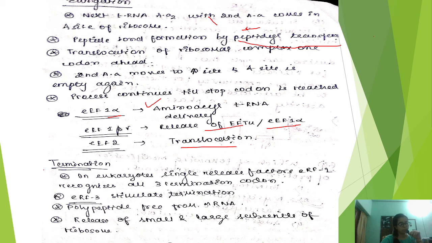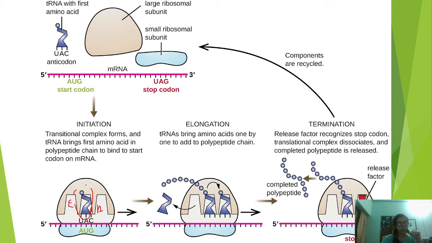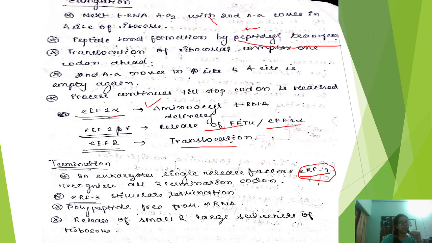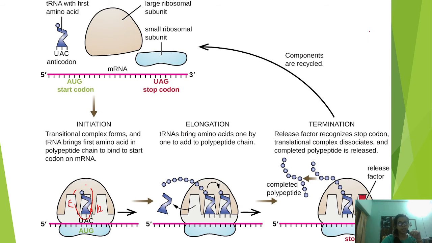Next comes the termination process. In eukaryotes, there is a single release factor, that is eRF1. In prokaryotes, 2 release factors were responsible, but here only 1 release factor is responsible to recognize the 3 termination codons, that is UAG, UAA, UGA. Okay. eRF3 stimulates the termination. The polypeptide now will be free from the mRNA, and there is release of the small and large subunit. So once again the same thing will happen.